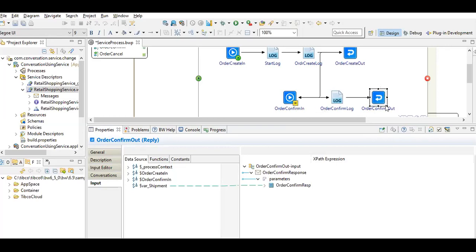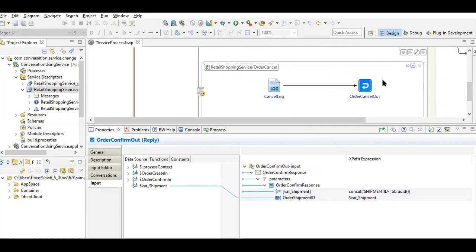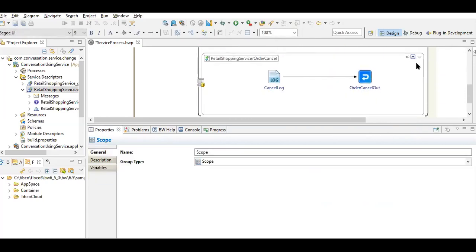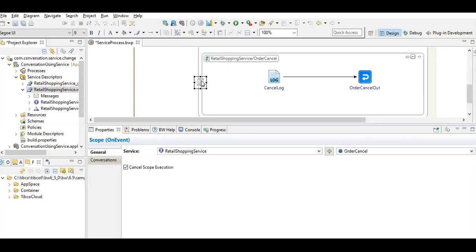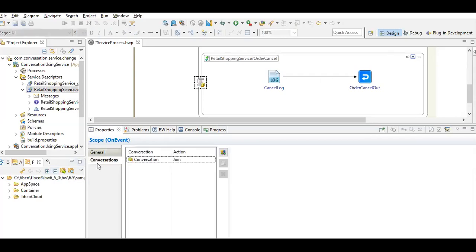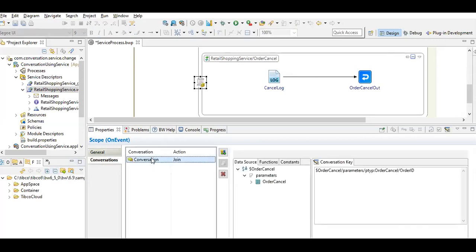After performing the confirmation, what is it going to return to us? It is going to return the shipment ID, using the UUID function. Now, if you see here, this is the event handler we have already implemented. The event handler is also joining the conversations initiated by the order create.